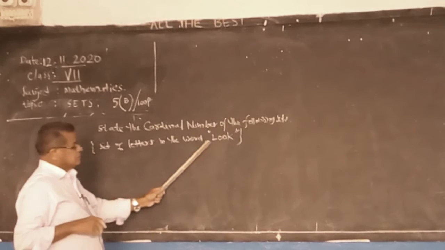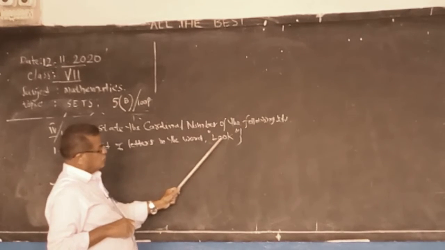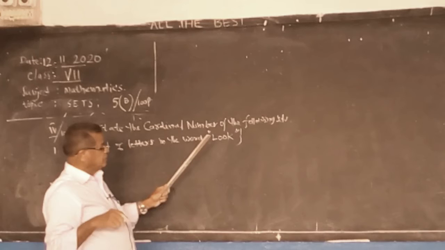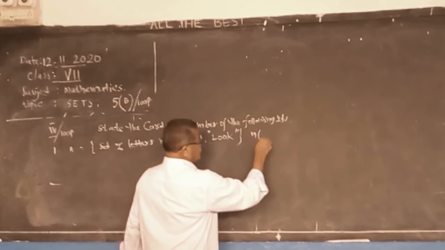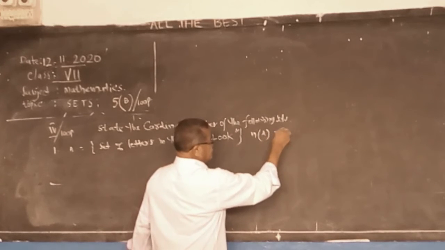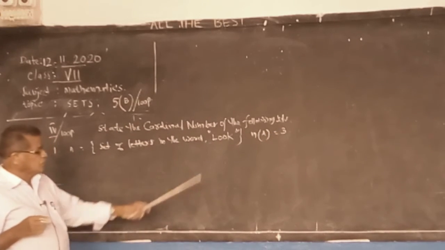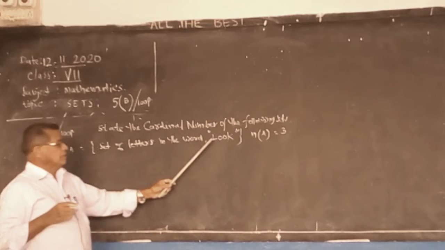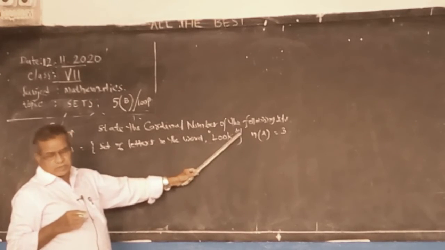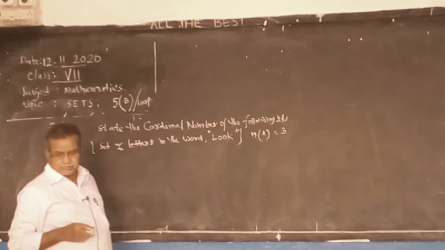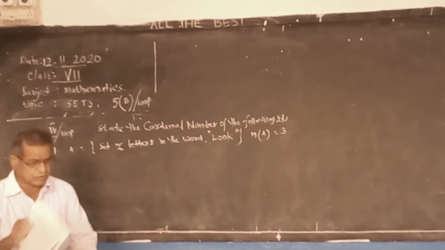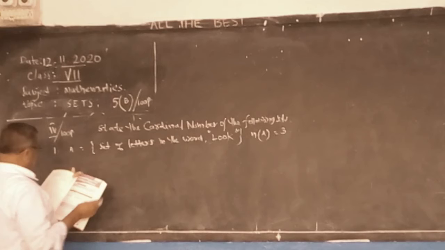The number of elements: L, and O is repeated, take one only. 1, 2, 3. So the cardinal number of set A is equal to 3 only. So you write the number of elements. Actually there are four letters, but one letter is repeated.